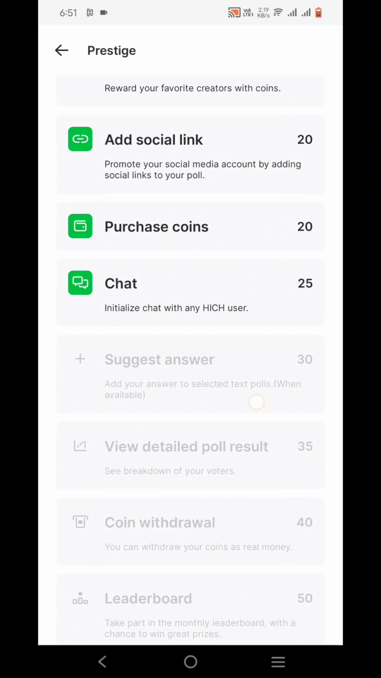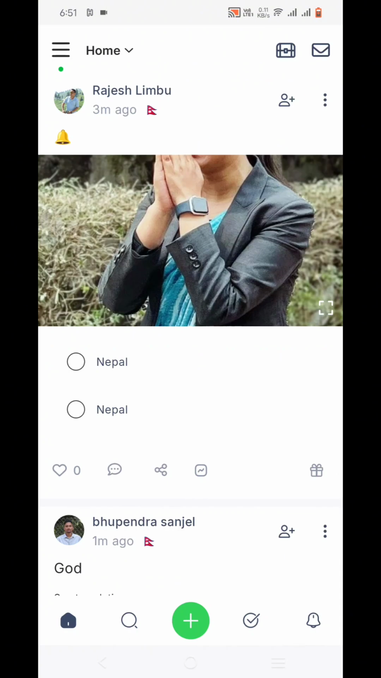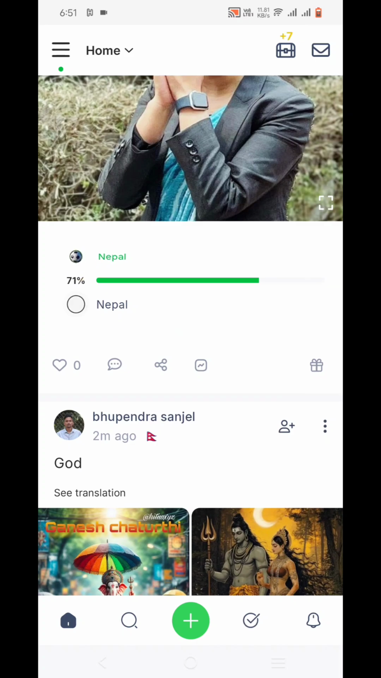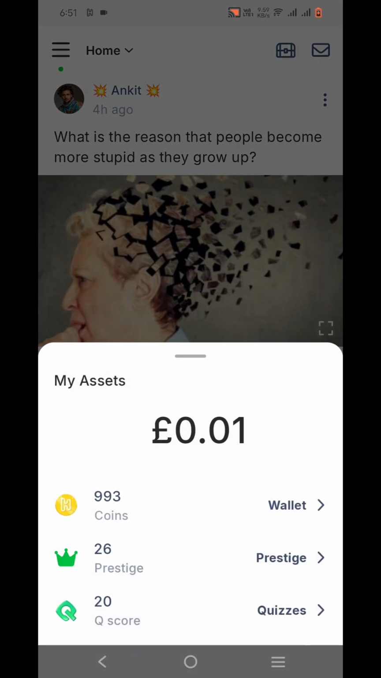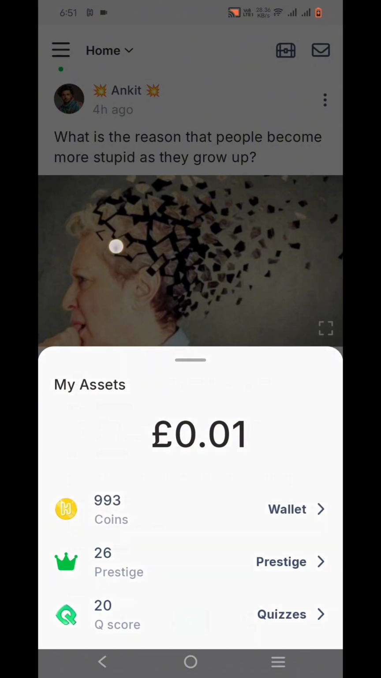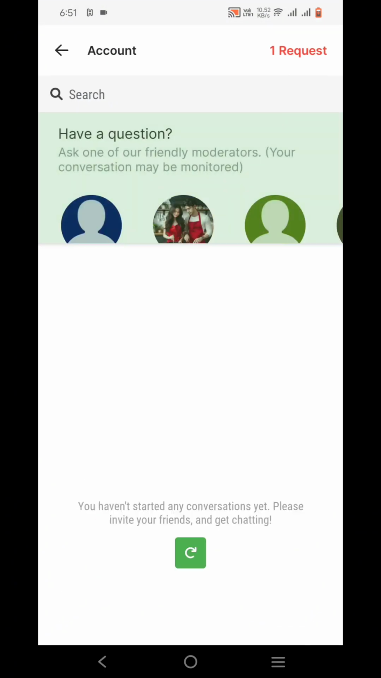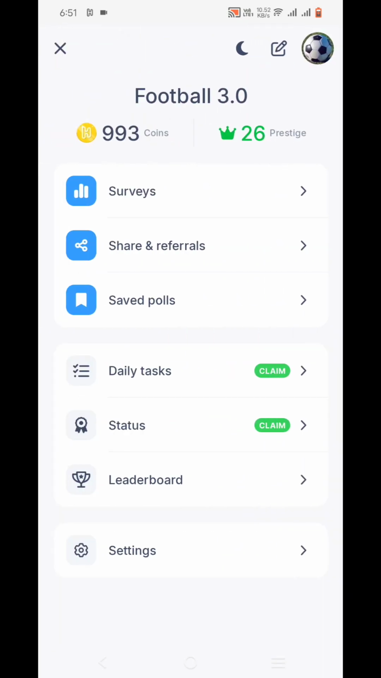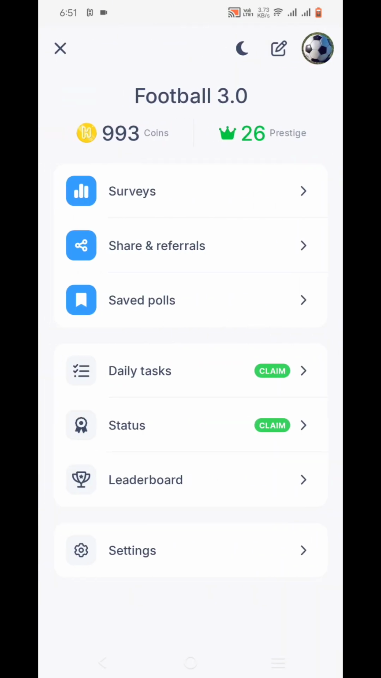Okay, you have to earn prestige. Okay, how to earn prestige? To earn prestige you have to invest the coins which you have earned. You have to play games, quizzes, and you have to vote on others. Okay, like this you can earn prestige. Prestige is important to get more access in this app.